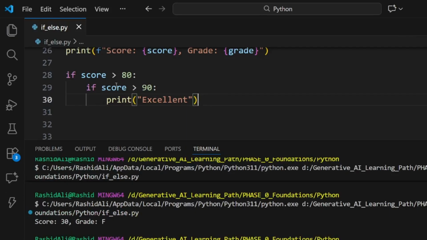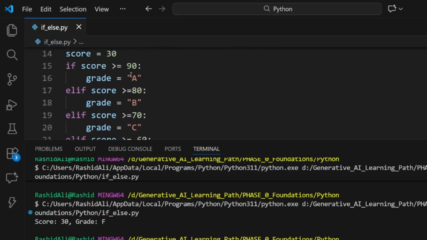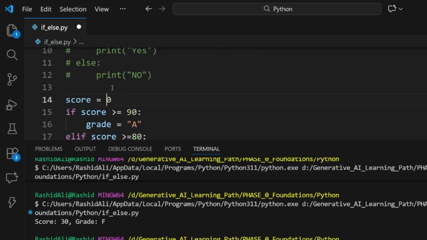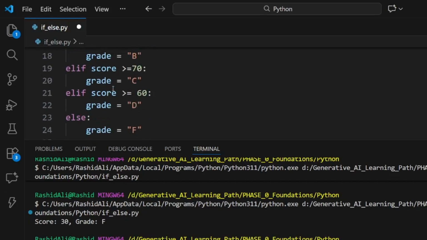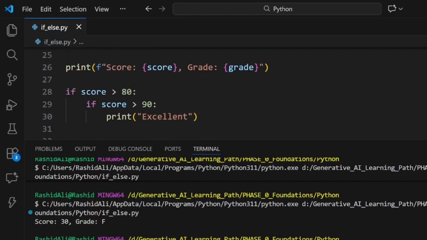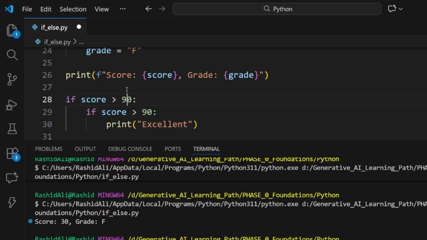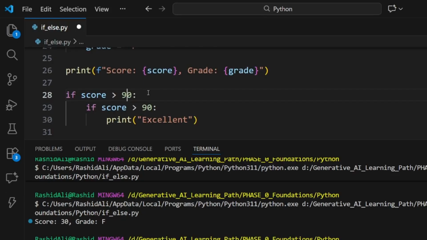Since the scores were below 80, let us make it 90. You can see that the scores are greater than 80, so this condition becomes true. But since these are not greater than 90 but equal to 90, we are not checking this case. Let's make the scores greater than 90.